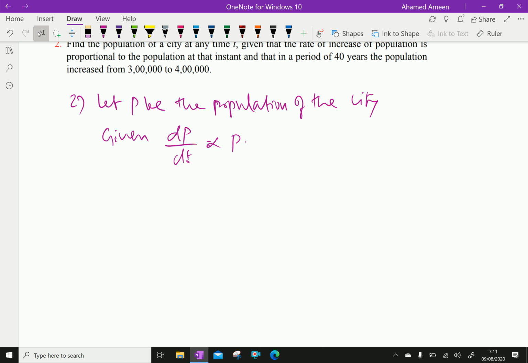Therefore, further we can write dP by dt equals kP. Therefore, dP by P equals k dt.